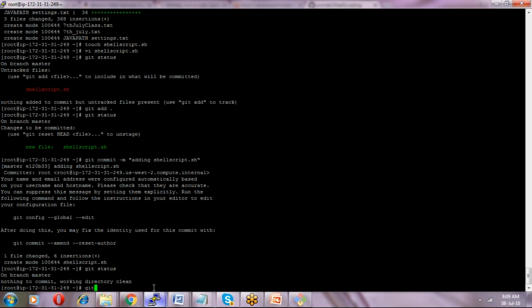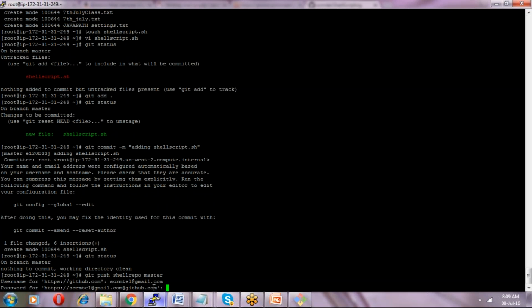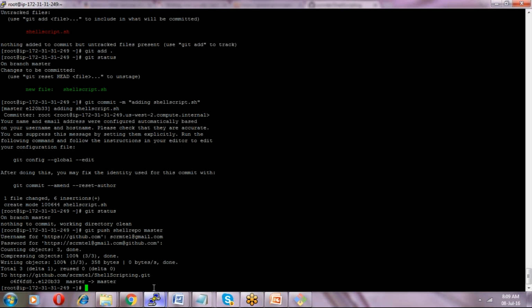Now what I have to do is push it: git push, and then the repository name is shell repo, and the branch is master. Then enter my mail ID and my password. Immediately it will push it to the master.